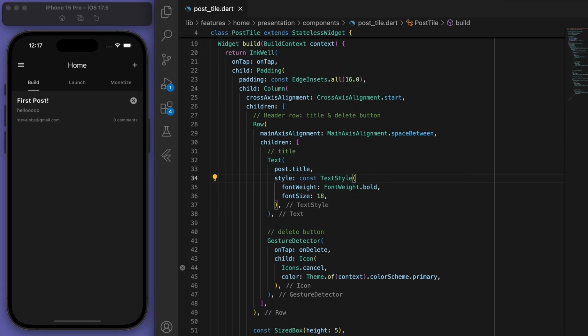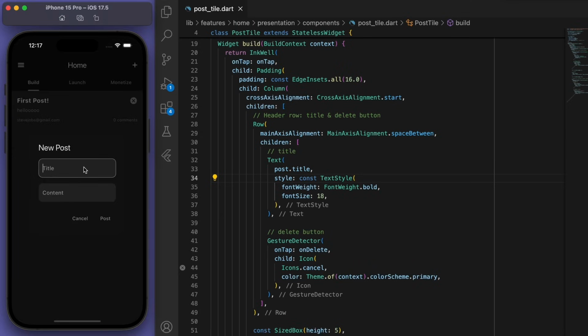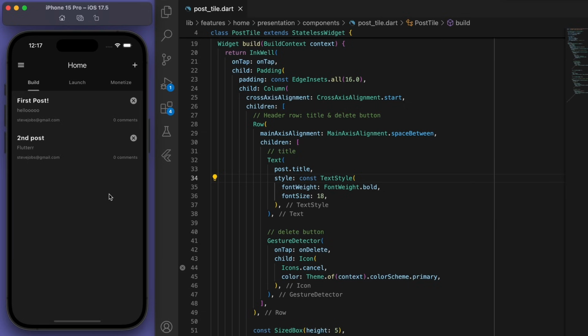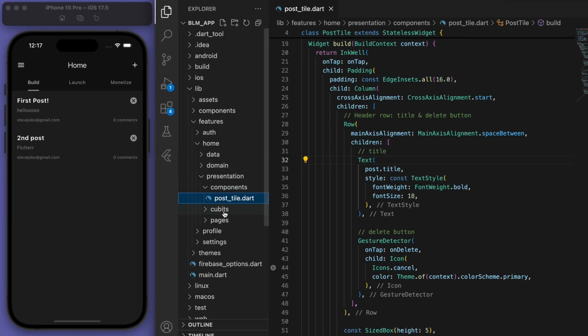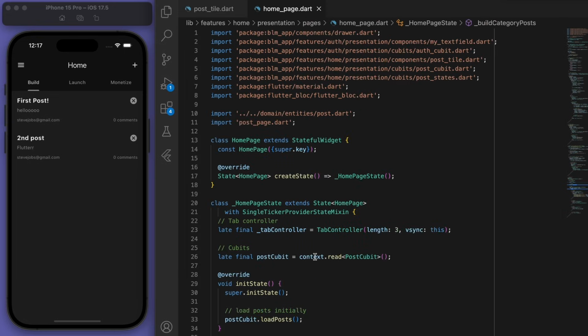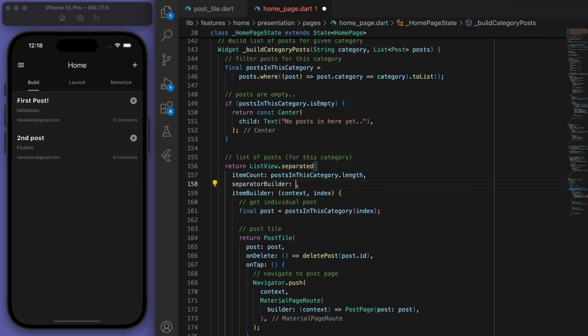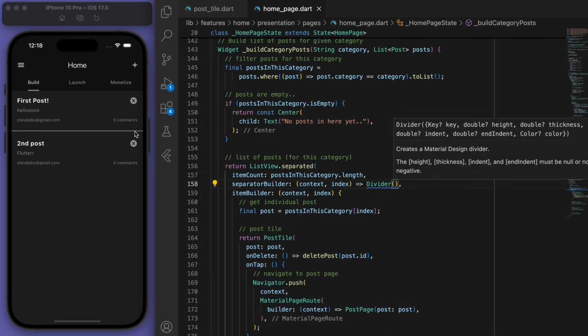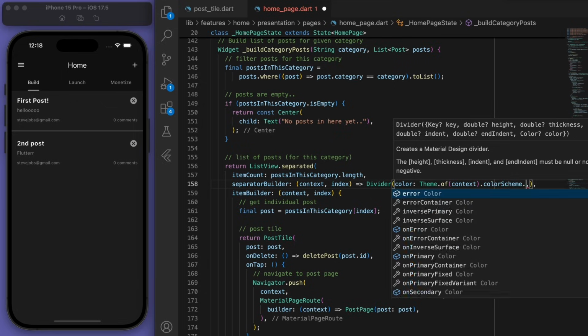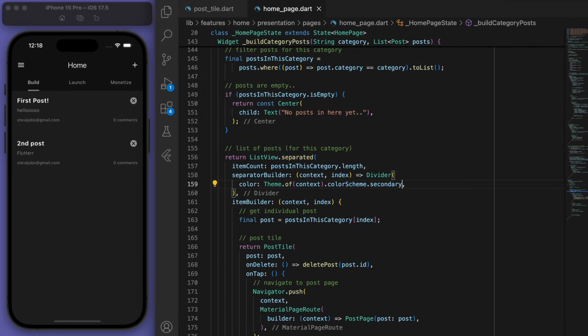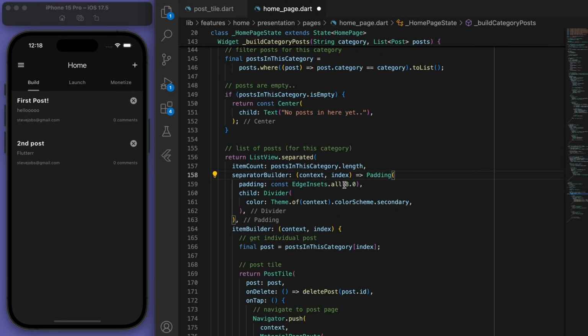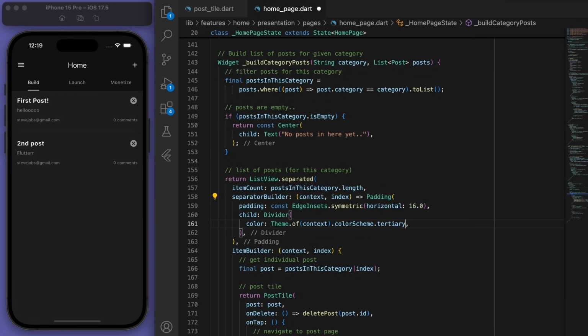Let's add a second post to see what this looks like. And it's looking pretty good. Now I think in the home page, if you go to the build category posts, we can actually change this to separated. This is a very convenient way to add a divider line. So we can give it a color and maybe add some horizontal padding. And that's looking pretty good.